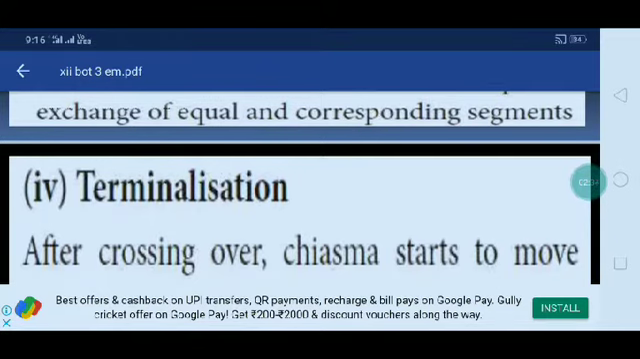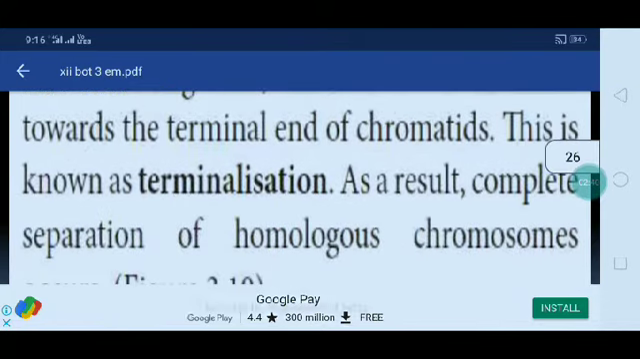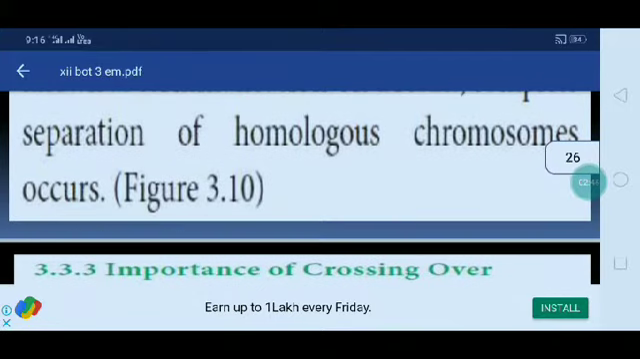Terminalization. After crossing over, the chiasma starts to move towards the terminal end of the chromatids. This is known as terminalization. As a result, a complete separation of homologous chromosomes occurs.